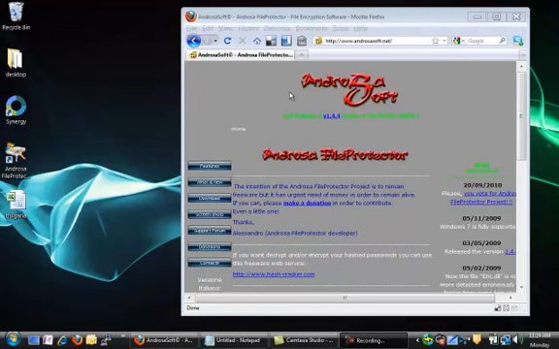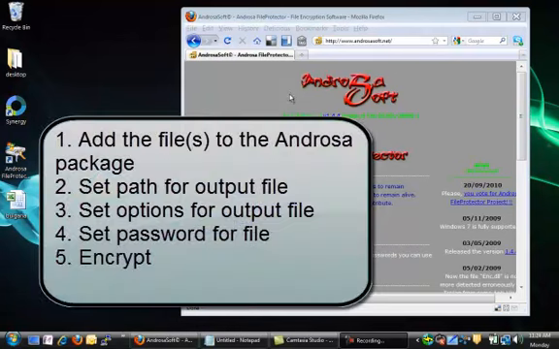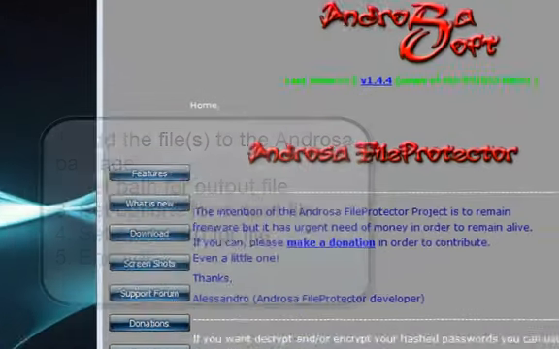So there are 5 steps to encrypting a file. The first is to add the file to the Androsa package. The second is to set the path for the output file, set options for the output file, set the password for the file, and then encrypt it. So I'm going to start by launching the Androsa File Protector software.